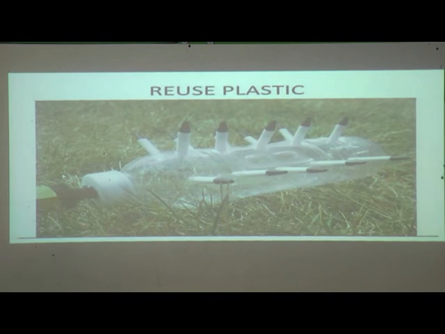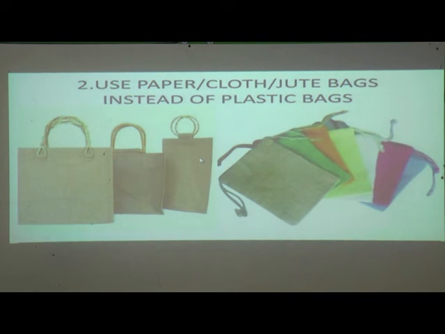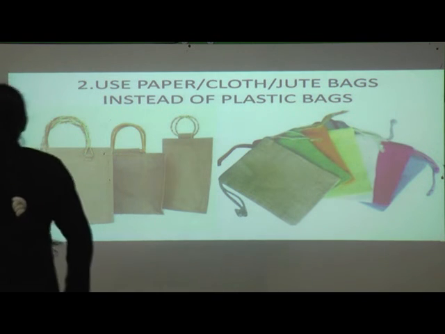Okay. Then next, reuse of plastic. Again you can see here a sprinkling bottle. We can see it is made from a plastic bottle. Then, use paper, cloth, jute bags instead of plastic bags. Okay, so this is the use of cloth and jute bags instead of plastic bags.